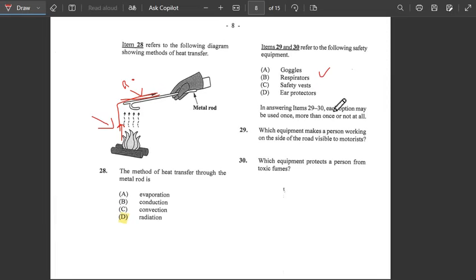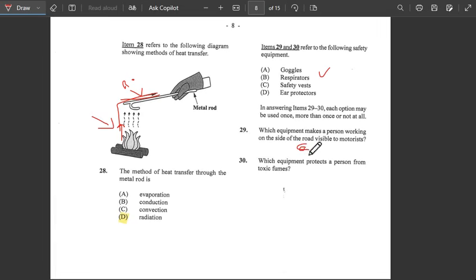So it simply says, which equipment makes a person working on the side of a road visible to motorists? So it's not goggles, it's not safety vests, it's not ear protector, no. So this answer here would be C.